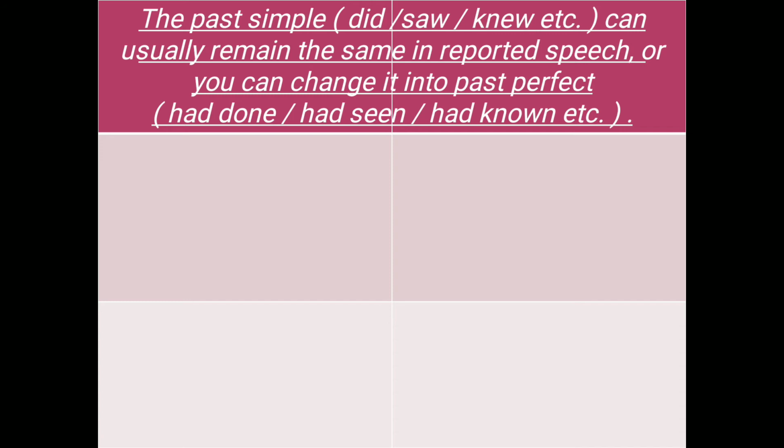You can understand this situation. That is, the past simple in direct speech can remain the same or you can change it into the past perfect in reported speech.